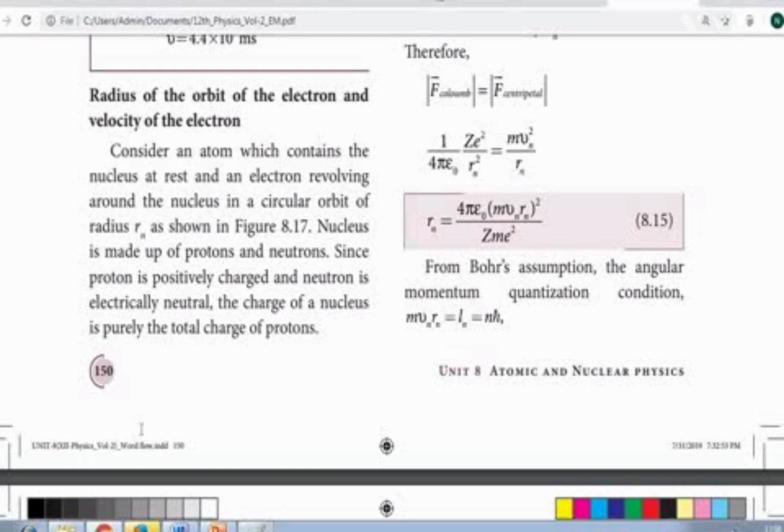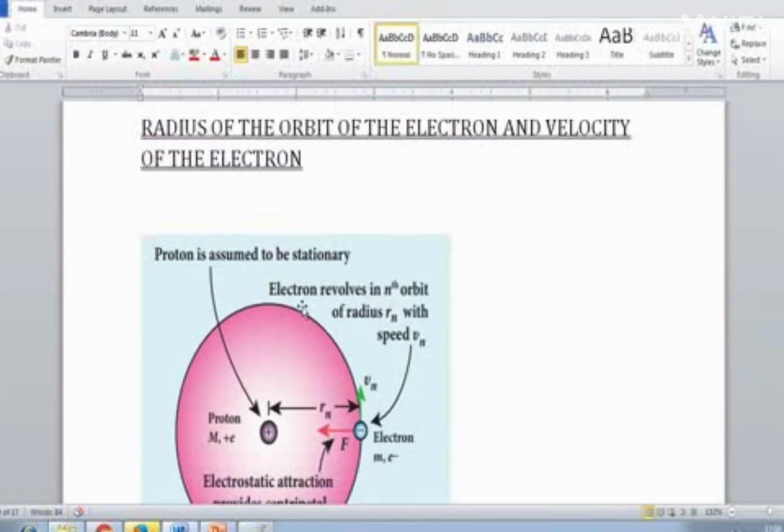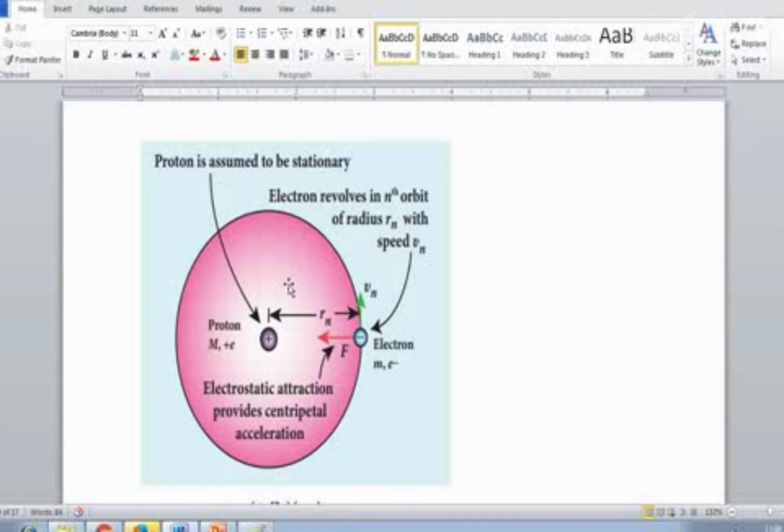We will see the velocity as it goes around. Okay, now listen. So the radius of the orbit of the electron and the velocity of the electron. Now you can consider that this is the electron. At the center of the atom, it has the nucleus. The proton is assumed to be stationary, not in movement.